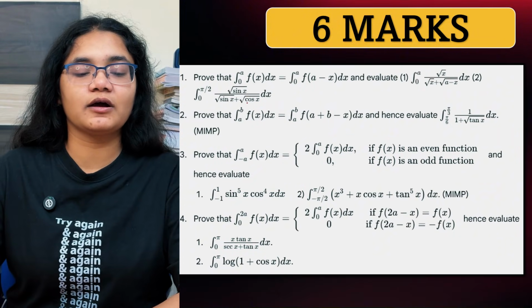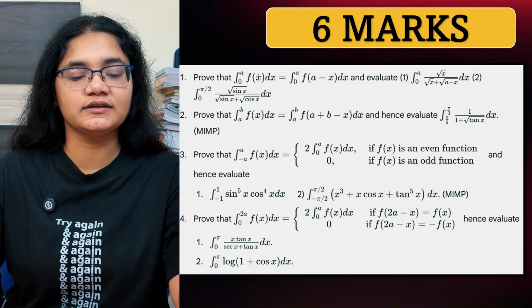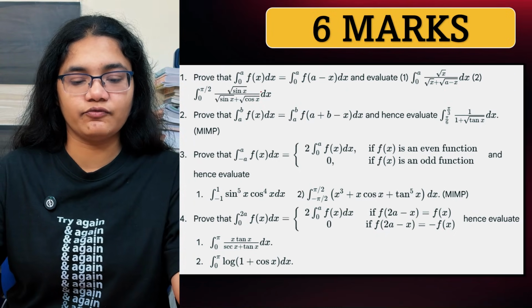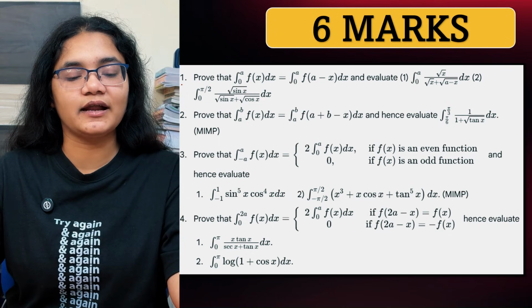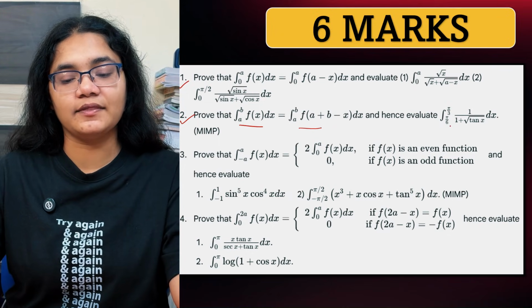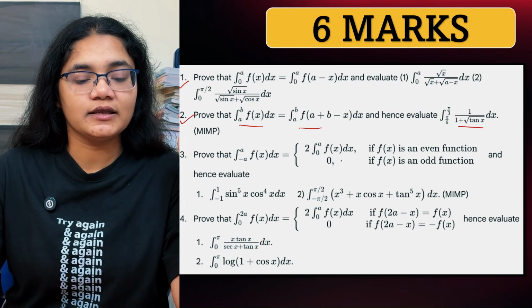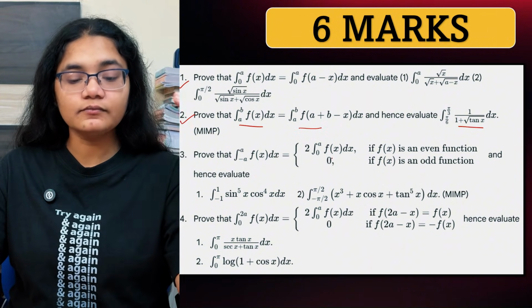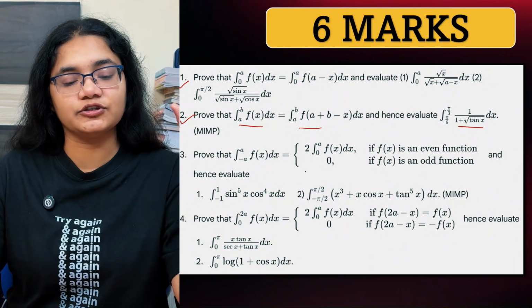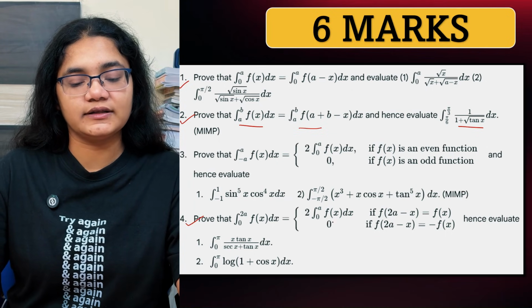Now we'll move to 6 marker questions. Here generally you see definite integrals, from that the questions have been asked. So basically the proving part, prove this to this and evaluate this value, like that questions are there. Here also you need to prove this LHS and RHS are equal, and then you have to evaluate using that particular identity. You have to solve this question. Here with the even odd function conditions, with that you have to prove it. Similarly you have to prove for these conditions.